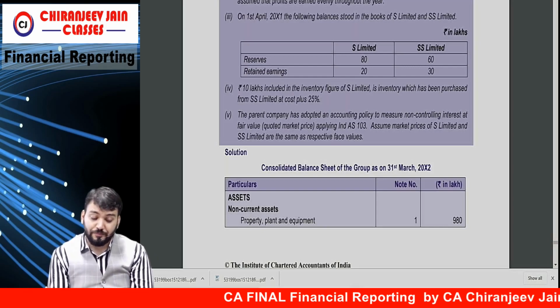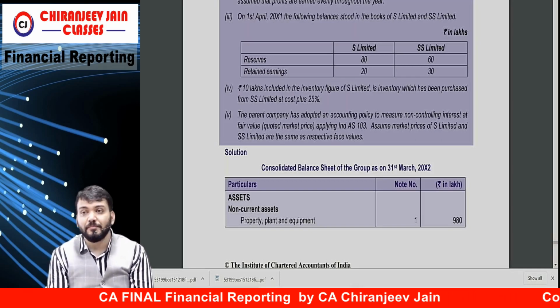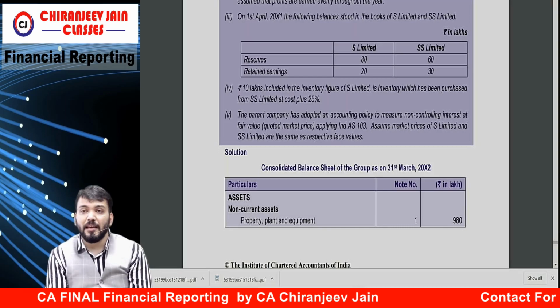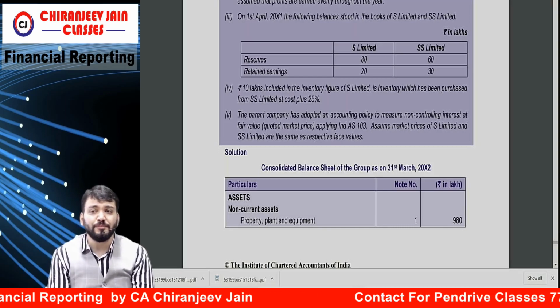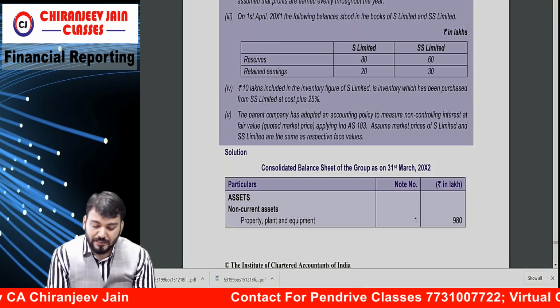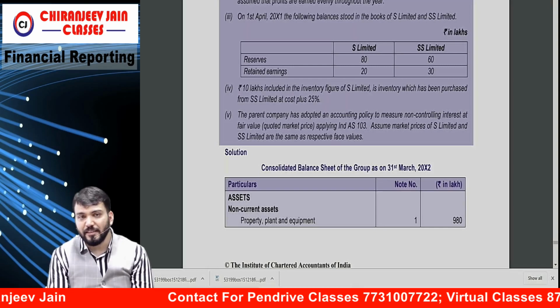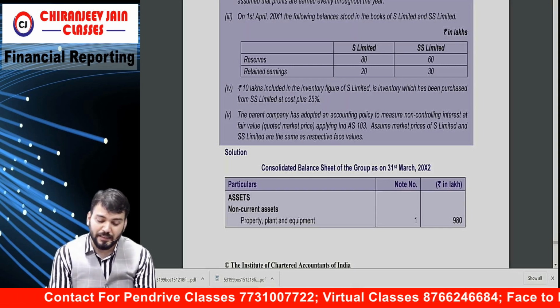So it means SS Limited has sold to what? S Limited. It means it is a profit of which company? SS Limited and stock of S Limited.